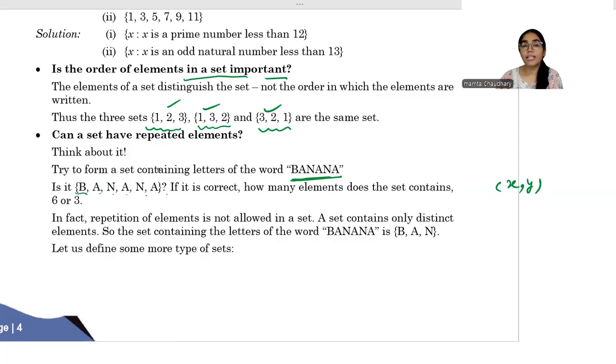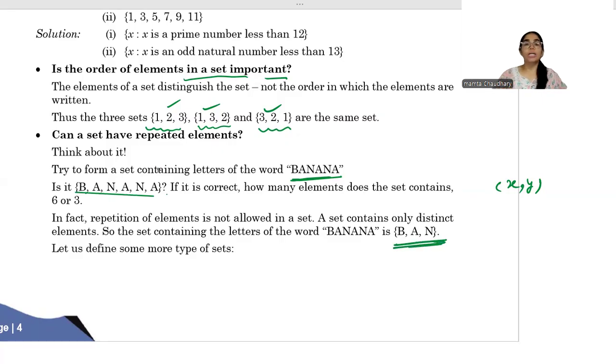So when you are writing its elements, normally we write elements which are non-repeated. Although this is also not wrong, it is not the correct way either. It means normally we write where we don't have any repetition.